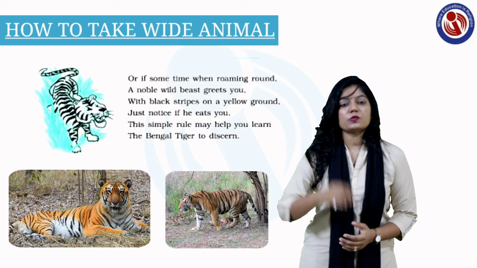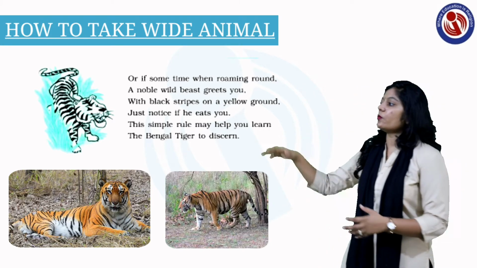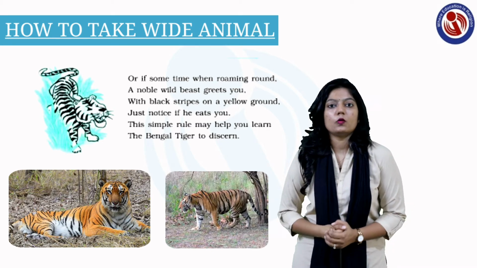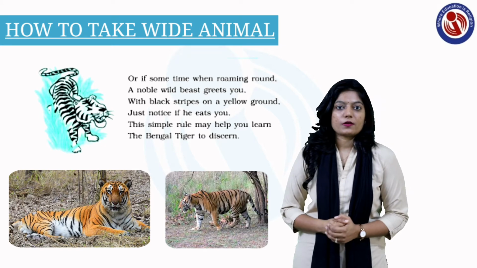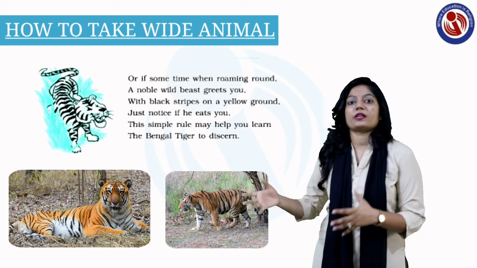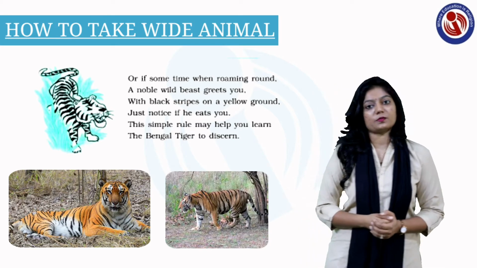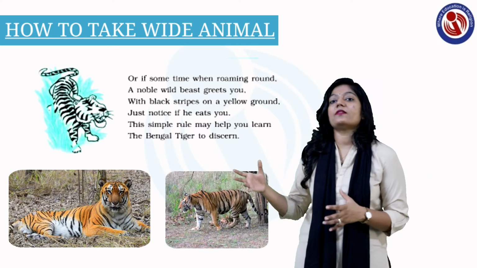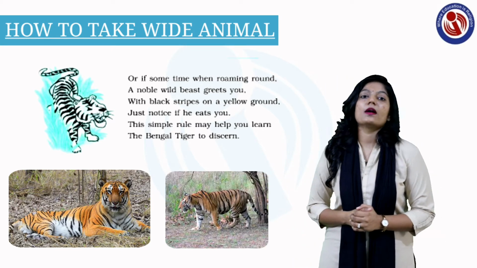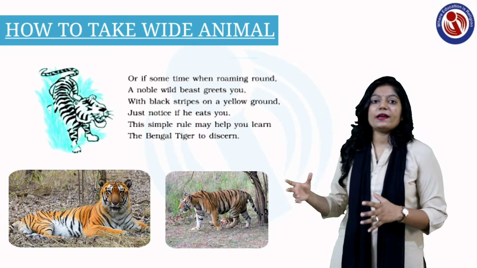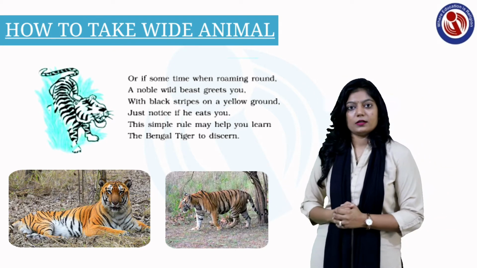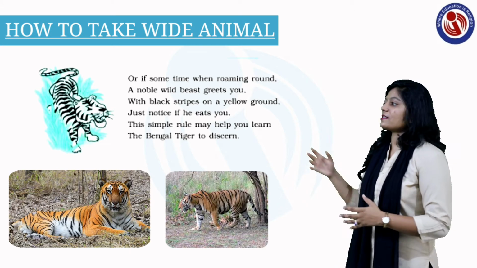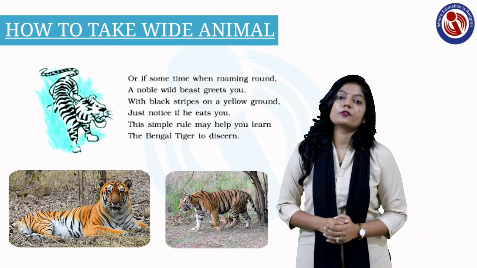So in this stanza you come to know that in a jungle you are roaming here and there, and one big animal whose color tone is yellow and who has black stripes on it is going to attack you. What kind of situation will erupt? This is the main thing in it. Then if you find out which kind of animal it is, you will find out that this is a Bengal tiger, because Bengal tigers are very angry. It's very wild. You feel very scared if you see the Bengal tiger. So the second stanza is about the wild animal, the Bengal tiger.